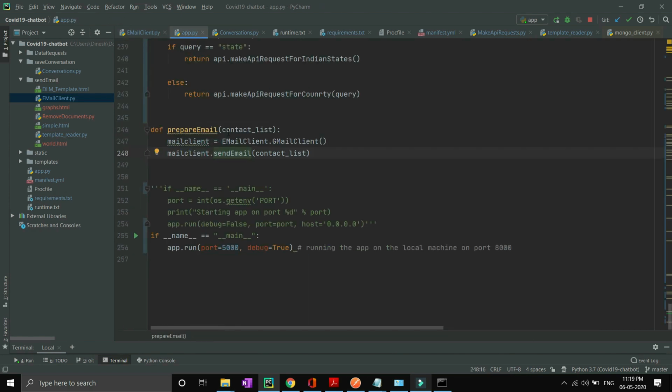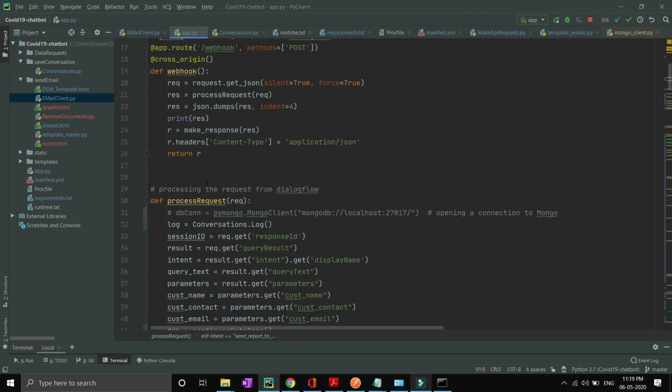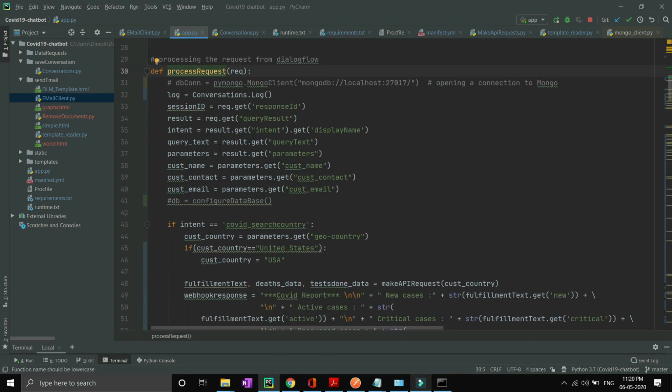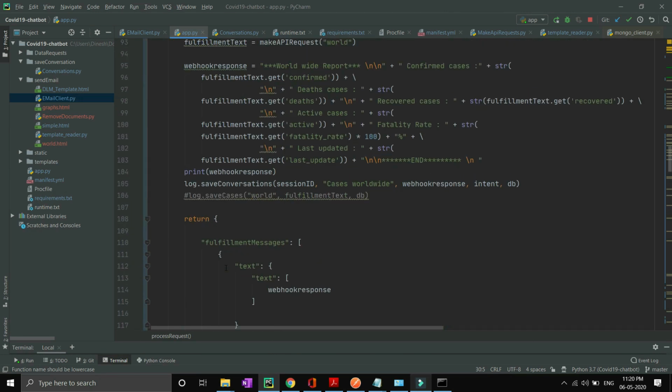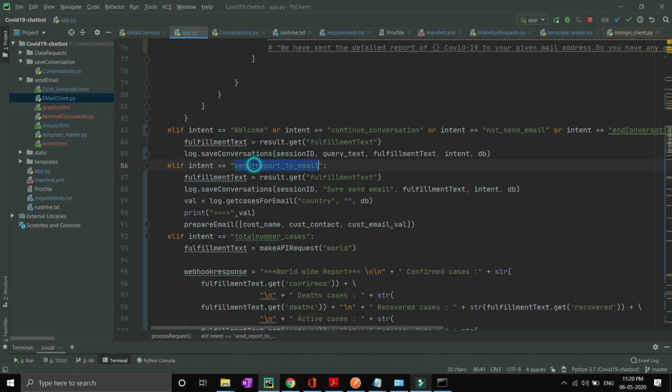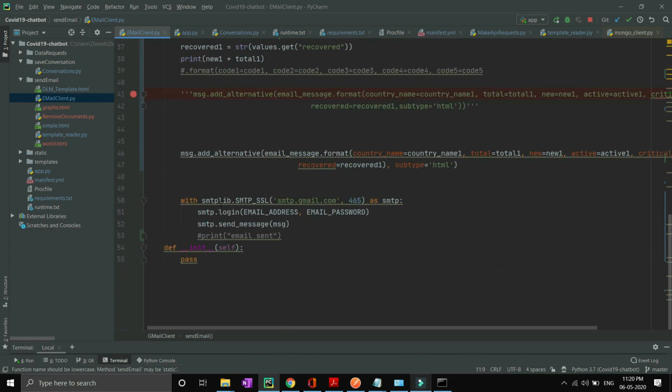So you can see over here that prepare email is the method under app.py. Let's assume whenever Dialogflow requests the webhook to send an email, the webhook processes it, and after parsing some of the parameters, it tries to match the intent. If it matches the send email intent, you can see over here that the intent is send underscore report to email, we are preparing our email. So it goes inside this particular prepare email method, and then the send email method is running. So this code will run.